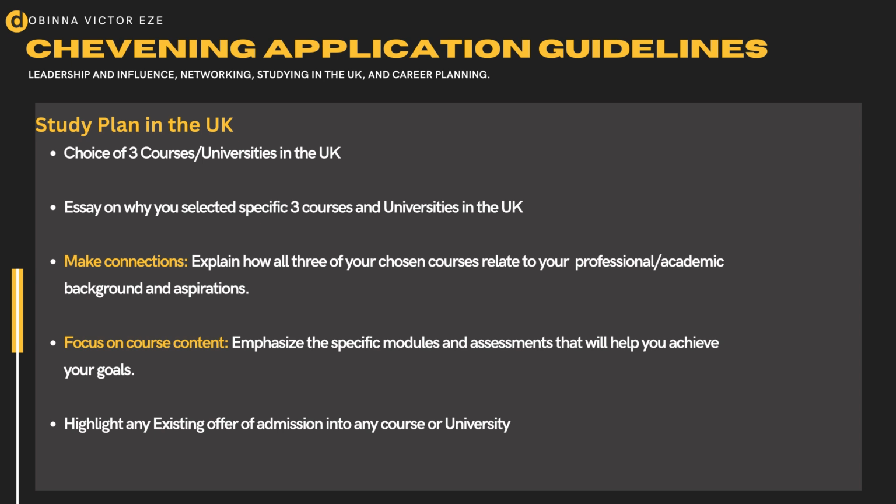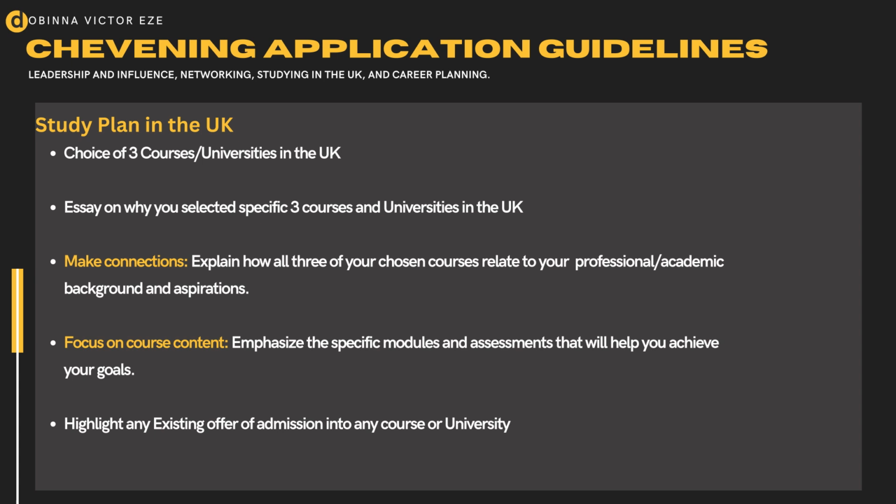You should also highlight any existing offers of admission into any of the courses or universities. Mention provisional admissions and offers you've already gotten. Now, offers could be provisional. Offers could depend on you getting your English scores, your English results. It could depend on you accepting the offers that have been given to you.